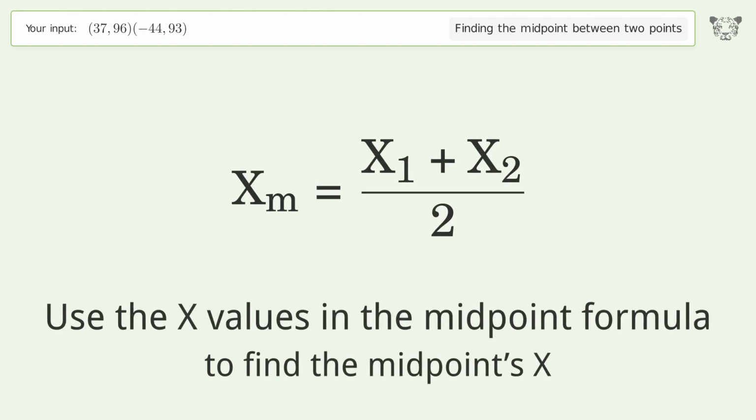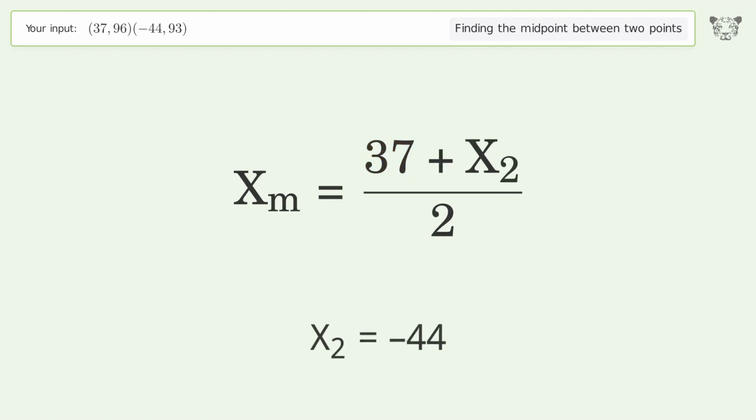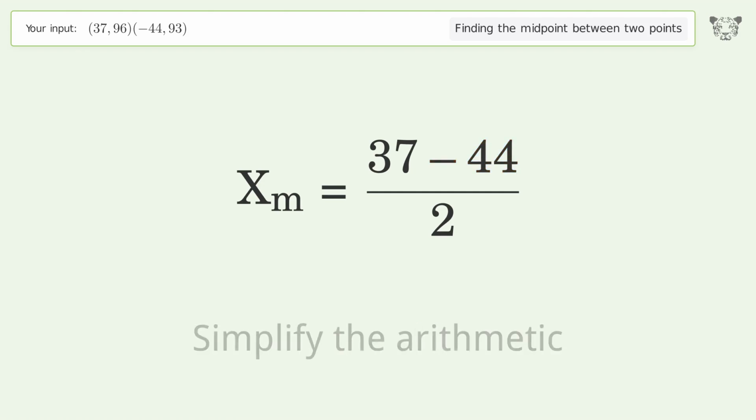Use the x values in the midpoint formula to find the midpoint's x. x1 equals 37. x2 equals negative 44. Simplify the arithmetic.